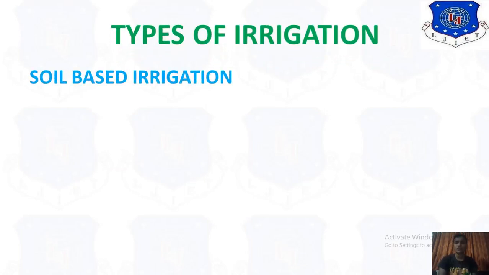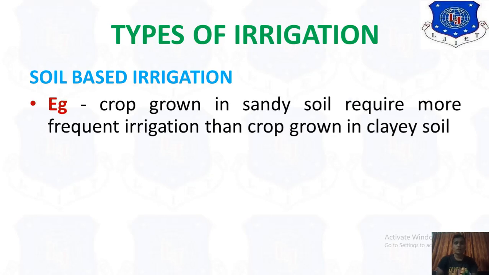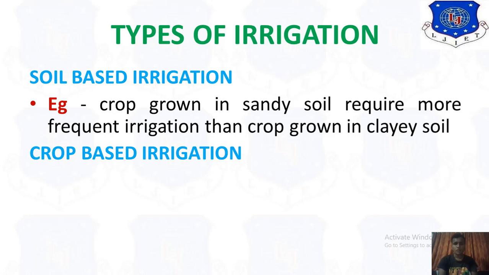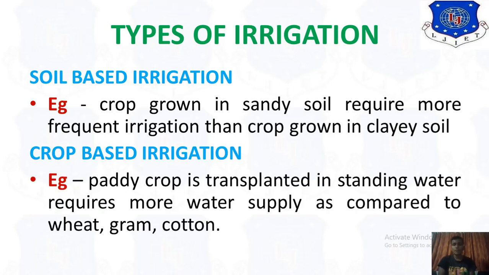First, soil based irrigation. A crop grown in sandy soil requires more frequent irrigation than a crop grown in clayey soil. Clayey soil means very tough soil, so it requires more water. Then next is crop based irrigation. If we provide soil based irrigation, then it requires a more frequent irrigation system. Now crop based irrigation: paddy crop, which is transplanted in standing water, requires more water supply as compared to wheat, gram and cotton.